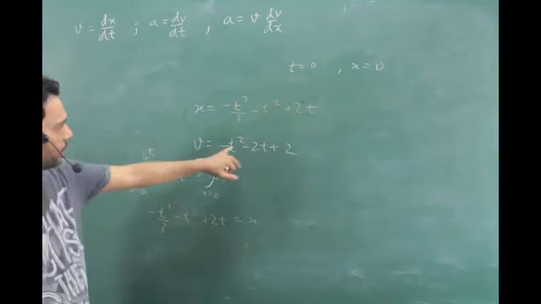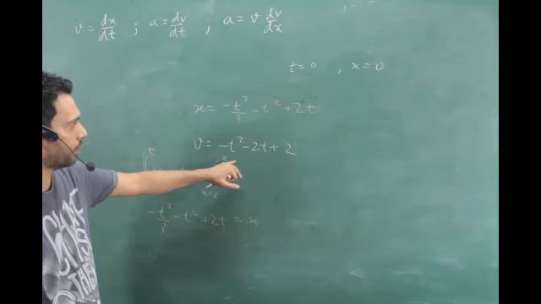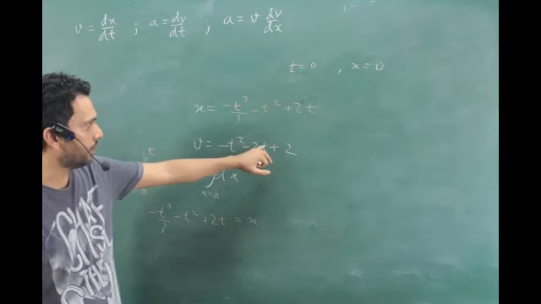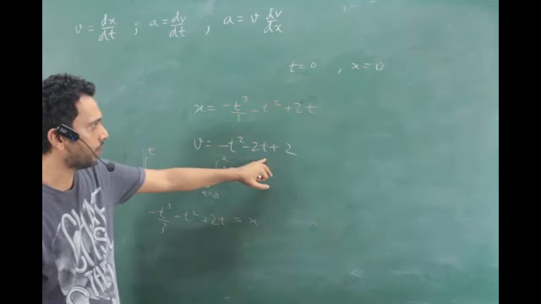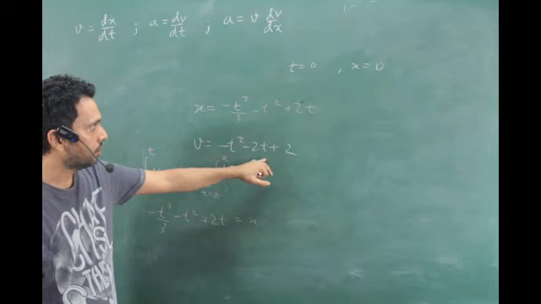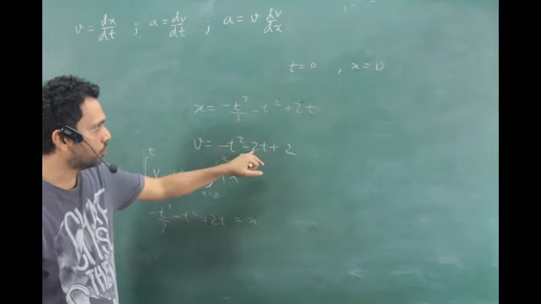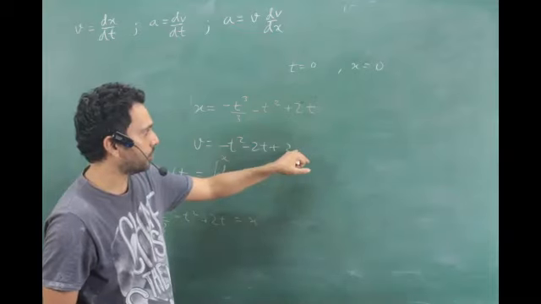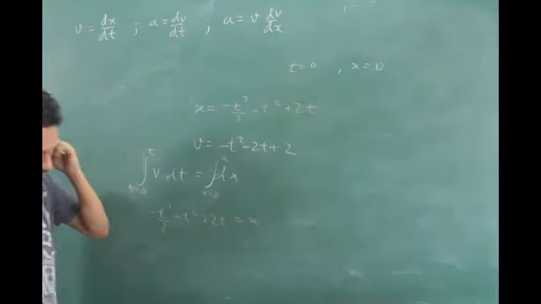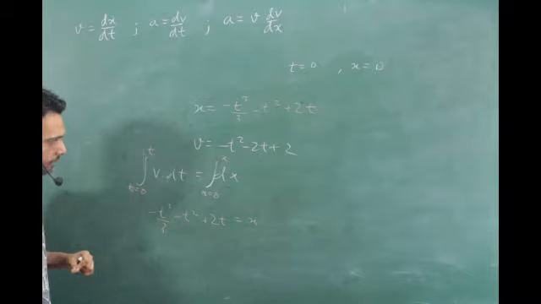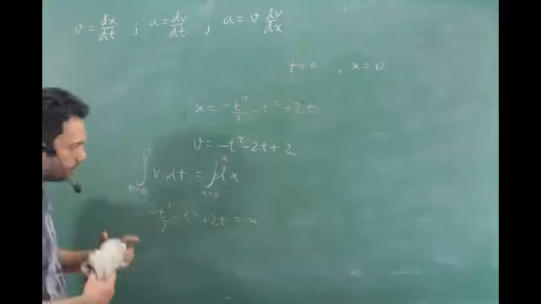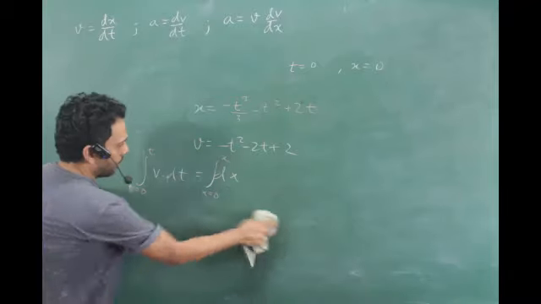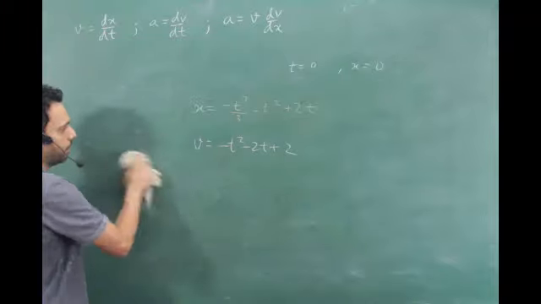Why you got wrong? t square integration is what? t cube by 3, right? Yes, sir. t integration is what? t square by 2, right? t square by 2 into 2, right? Then 2 integration is what? 2t. Okay, anyways, I'm not bothered about your integration part. That's the last thing I'm worried about.